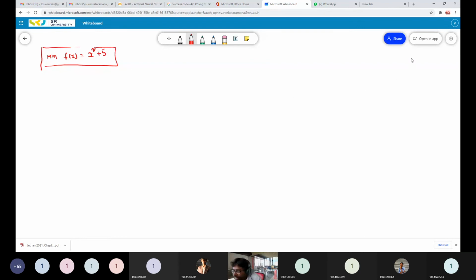This is also a convex function, I think you can agree. The function will look like this. At x equal to 0, the function value equals 5. When x increases, your function value increases. When x increases toward the negative side, your function value also increases. So this is f of x, and this is x.